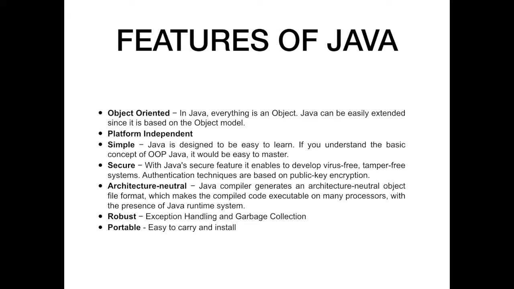Let us take an example of a bulb. A bulb is having its state, like its color, its shape, etc. So we'll learn about objects in a further part.